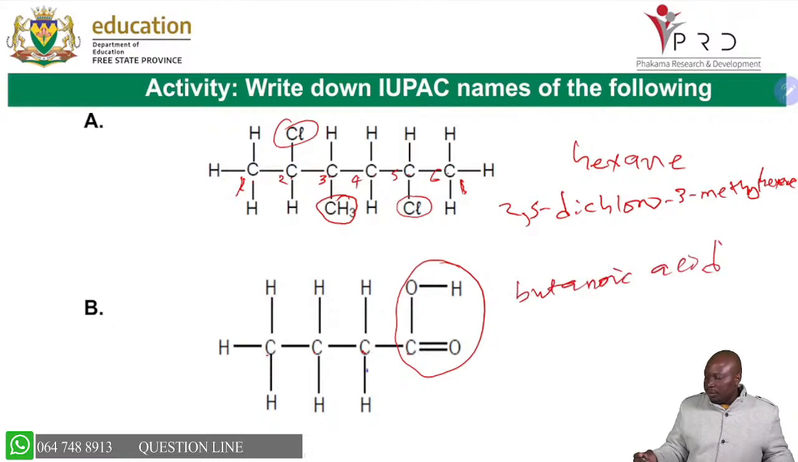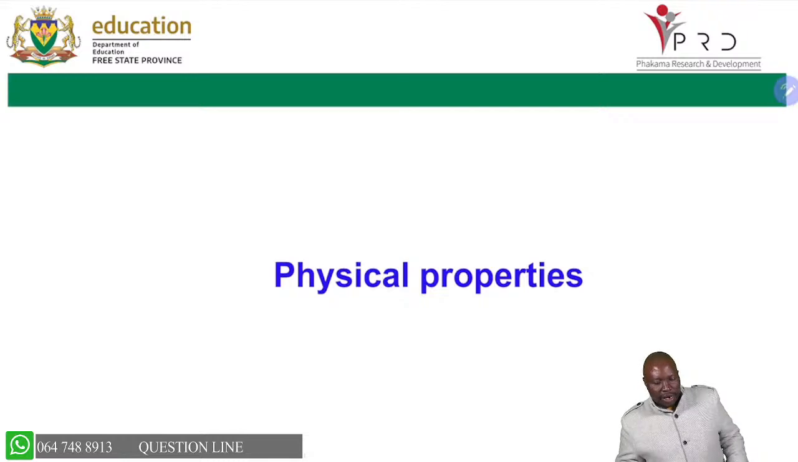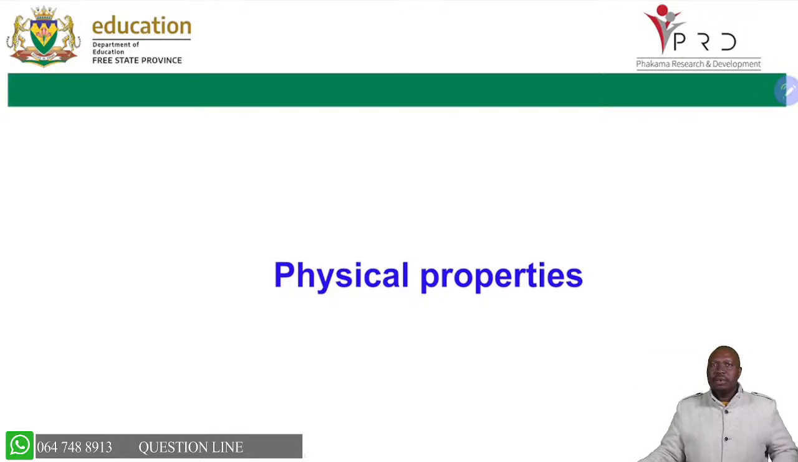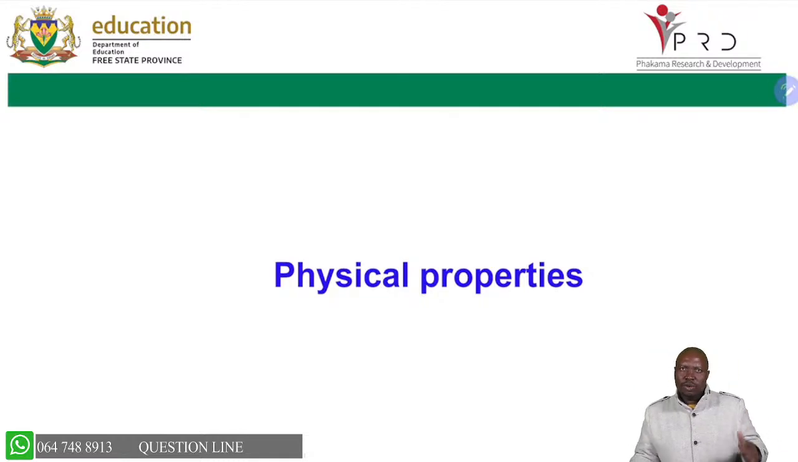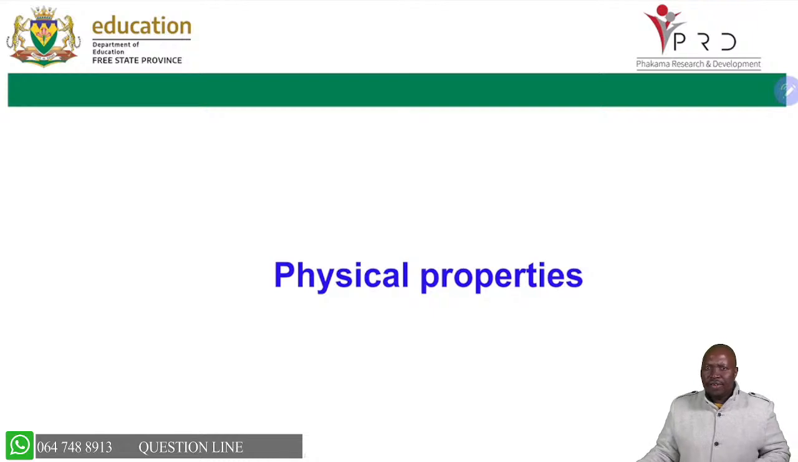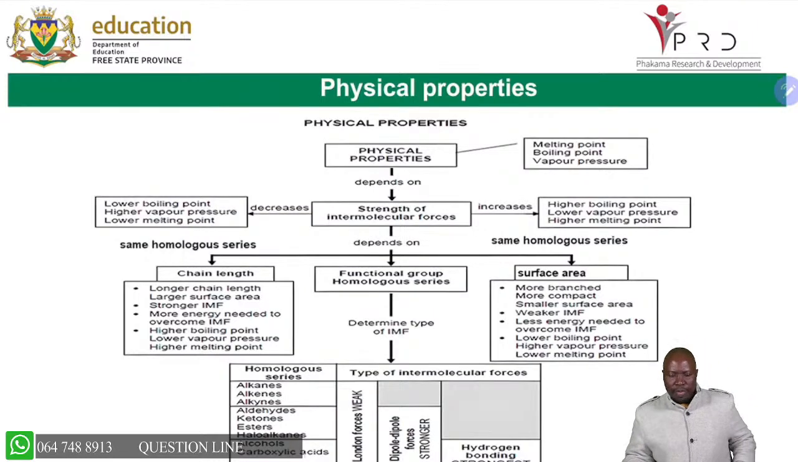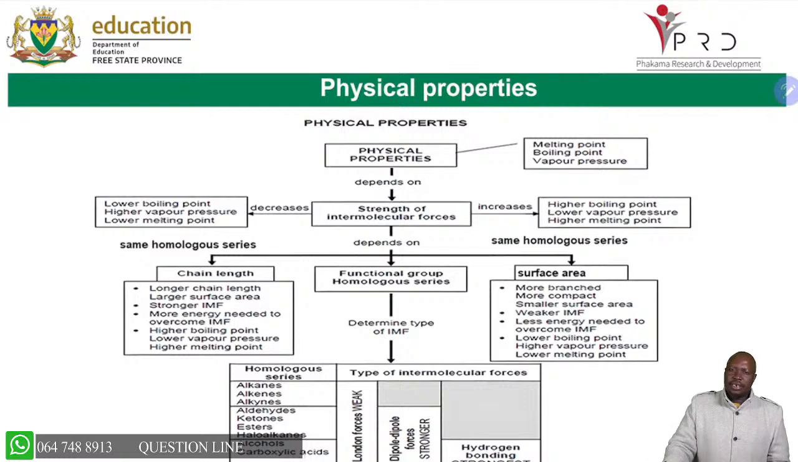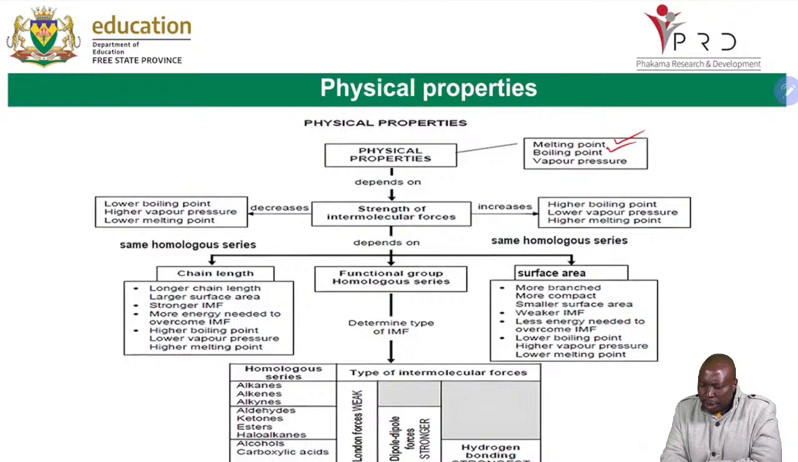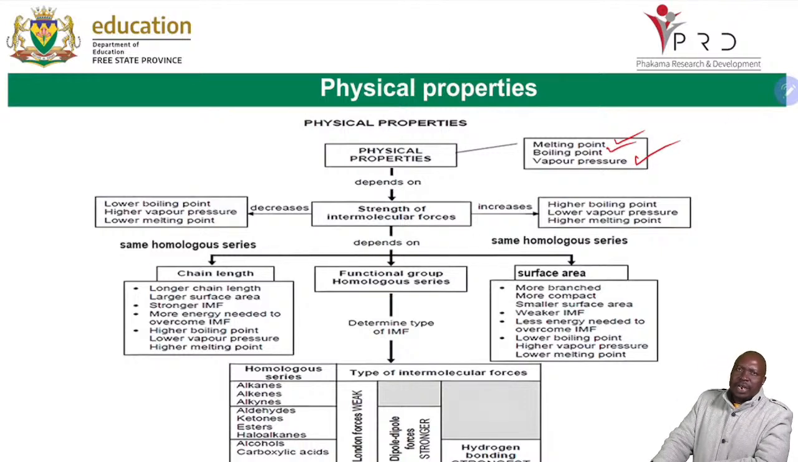So I hope in terms of naming of organic molecules, you will do well there. In terms of isomers, you will do well. We're able to cover that. And I hope you are fine and you are ready as far as that one is concerned. Now, let's move to physical properties. Remember, when it comes to physical properties, we're only doing 3 physical properties in terms of grade 12. So our focus is the melting point, the boiling point, and the vapor pressure.